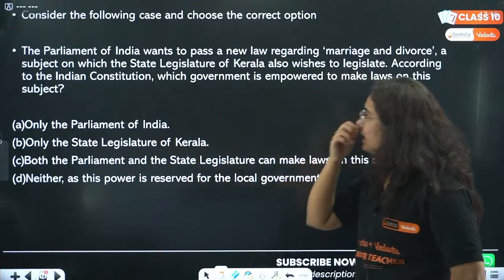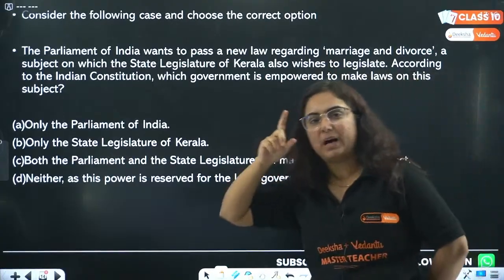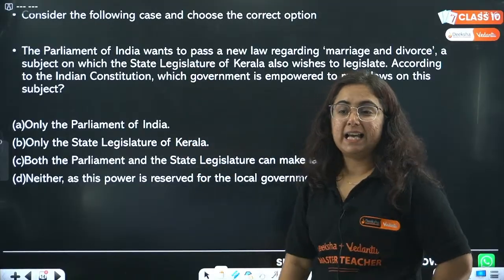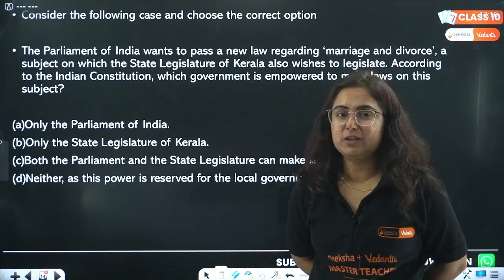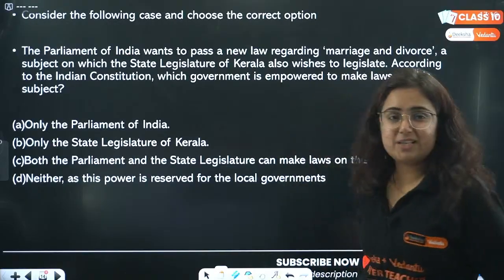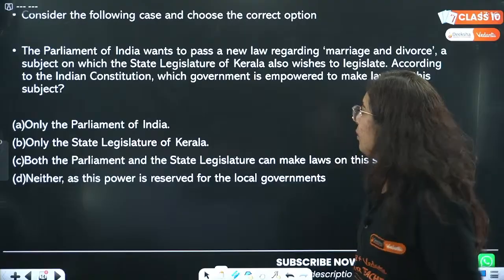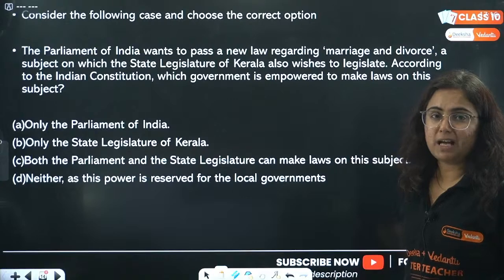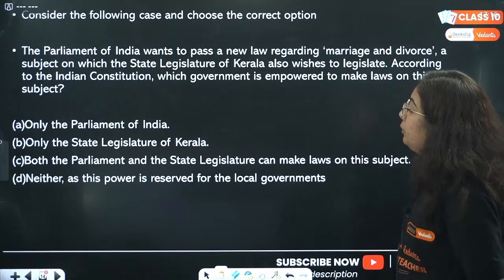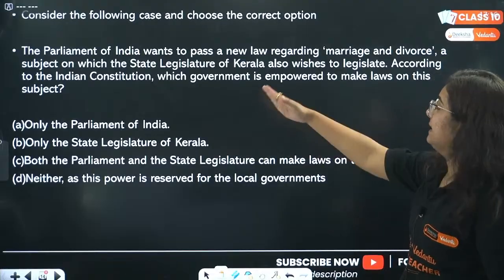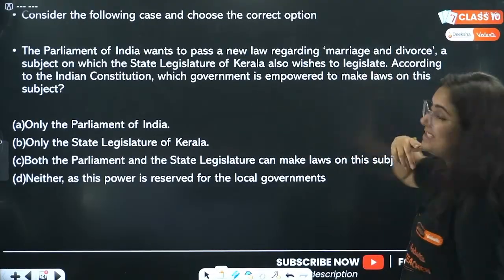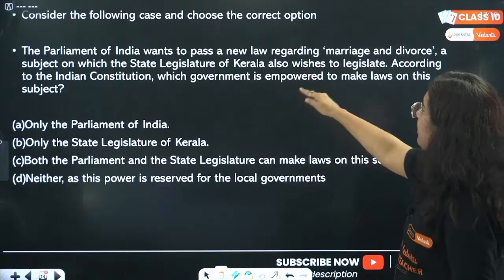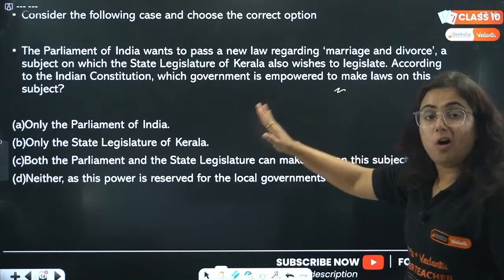And we have one more question. Consider the following case and choose the correct option. By the way, questions from the chapter Nationalism in Europe are over. We are heading towards Federalism. The question is, the Parliament of India wants to pass a new law regarding marriage and divorce, a subject on which the state legislature of Kerala also wishes to legislate. According to the Indian Constitution, which government is empowered to make laws on this subject?